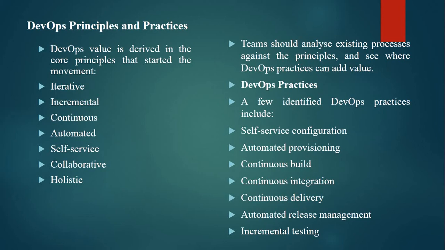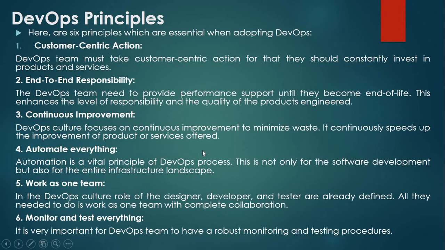A few identified DevOps practices are self-service configuration, automated provisioning, continuous build, continuous integration, continuous delivery, automated release management and incremental testing. Okay, so these are the principles and these are the practices.